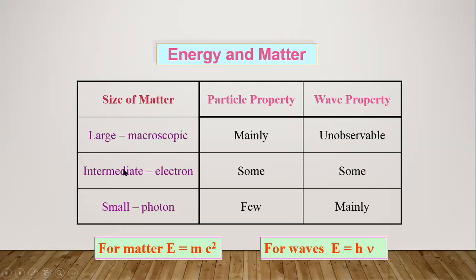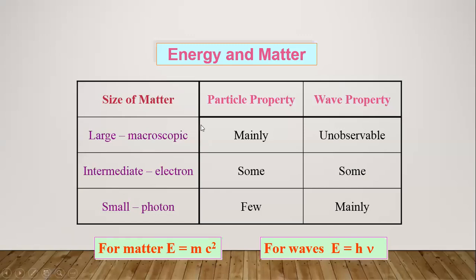If the size of the matter is intermediate, then you may expect some kind of particle nature as well as wave nature. Whereas if the size of the matter is very small, then in few cases only are we going to get particle nature, whereas wave nature is going to be purely observed here if the particle is at the microscopic level. So this is the basic difference between classical mechanics and quantum mechanics.